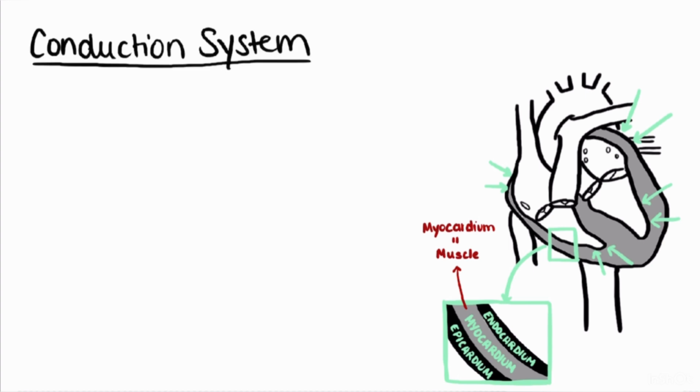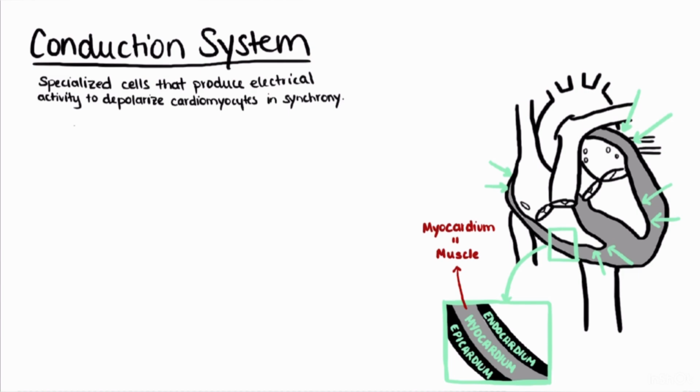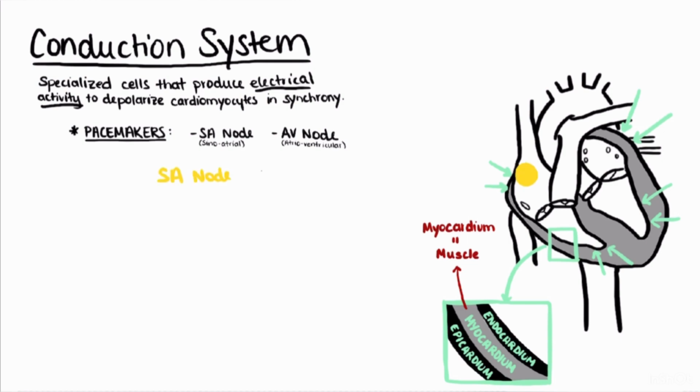This process is coordinated by the conduction system of the heart. Just like any other muscle in the body, the myocardium requires an electrical signal to initiate contraction. The conduction system of the heart is a coordinated collection of specialized cells that produce electrical activity to depolarize the cardiomyocytes. The pacemaking cells of this conduction system initiate the synchronized contractions of the heart. Under normal physiologic conditions, the electrical signal of the heart begins at the SA node in the right atrium. The SA node, or sinoatrial node, begins the electrical depolarization of cardiomyocytes that triggers atrial contraction.